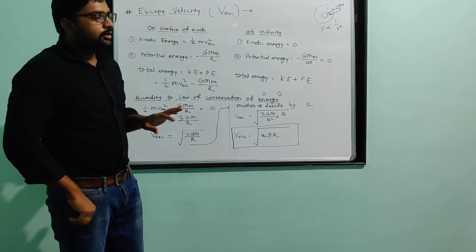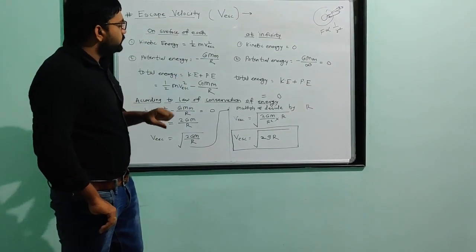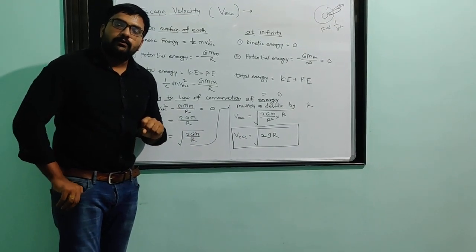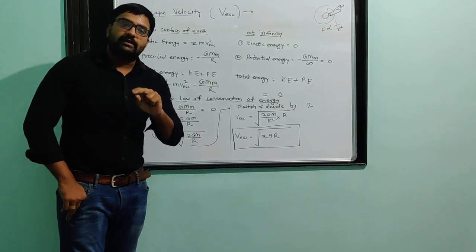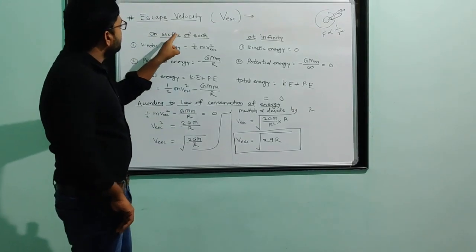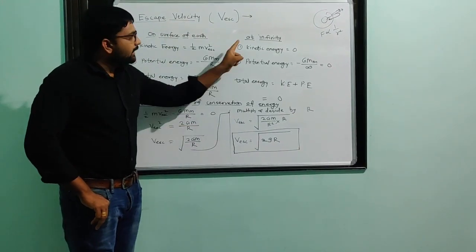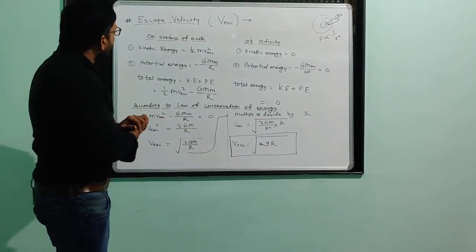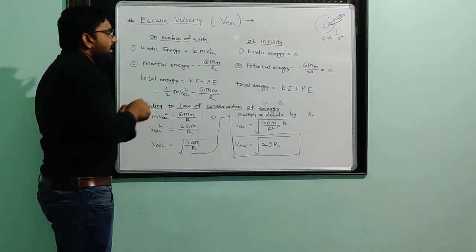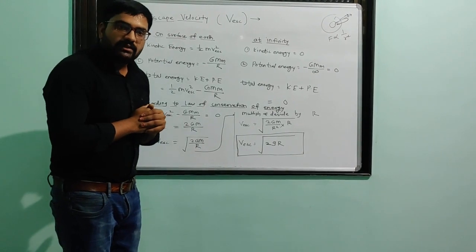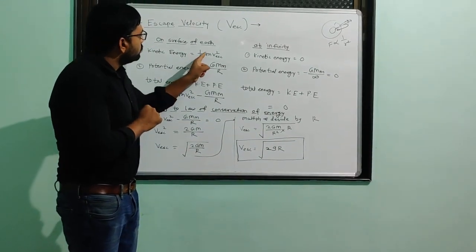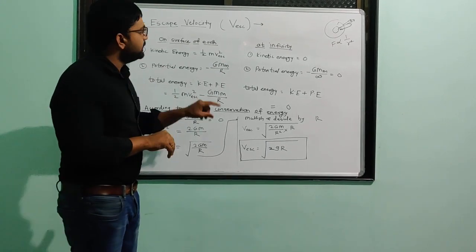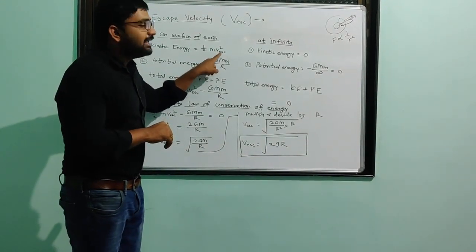Here we have to see the formula for escape velocity. For that we have to consider two cases. First, what happens on the surface of Earth, and second, what happens at infinity. Now on the surface of Earth, the kinetic energy of an object is given by 1 by 2 mv square. We are studying escape velocity, that is why we write v escape.